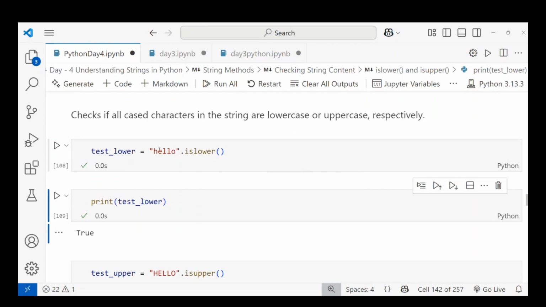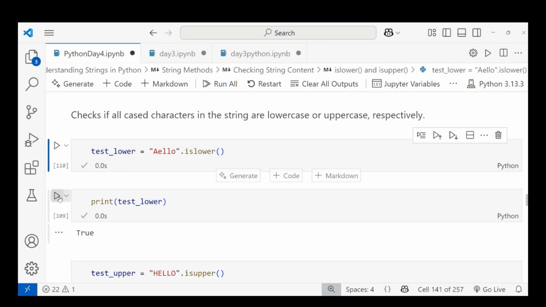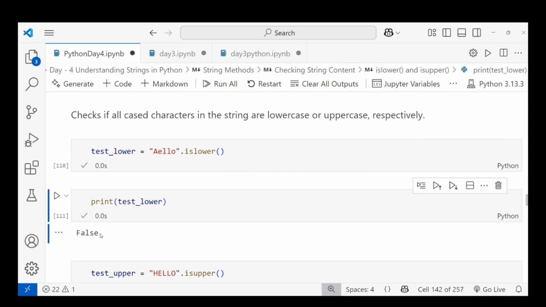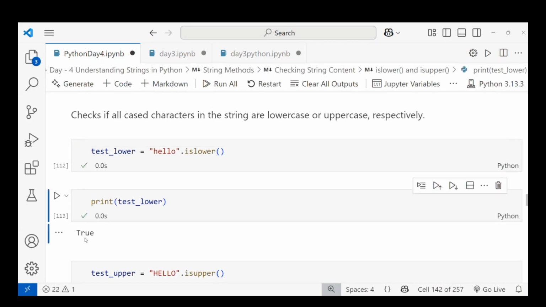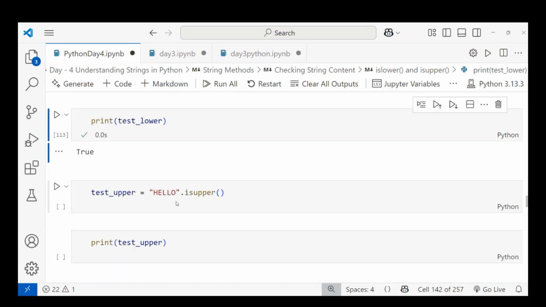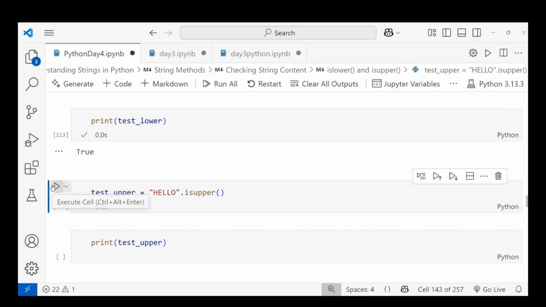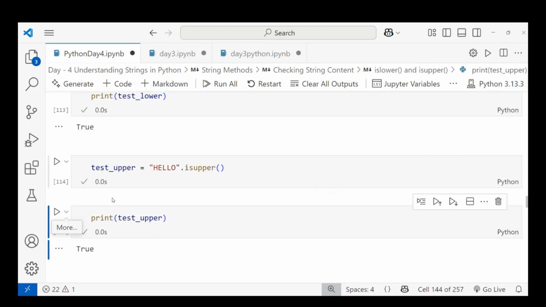If one letter is changed, it means it's not all lowercase. Okay, now let me take the A. When I'm running this, you can see, right, false I'm getting. So I'm taking the H only here. I'm running this one and I'm getting the output as true. Because this is all lowercase, and I'm checking for uppercase, and all should be in uppercase. So then we can use isupper and print it. It can be test uppercase. When I'm running the test uppercase, we'll get to know that it is true only.